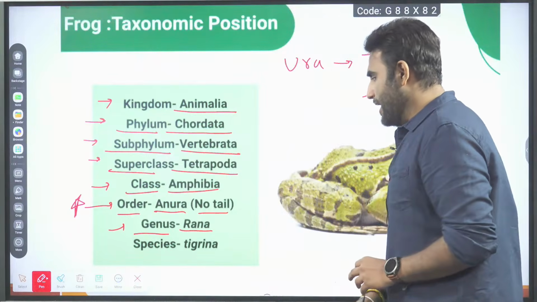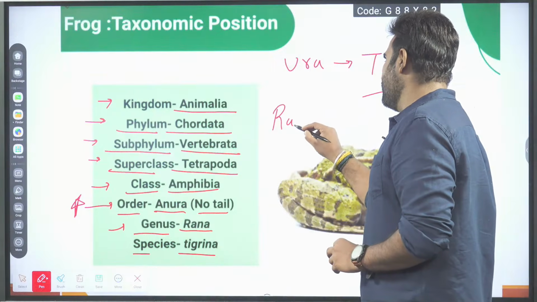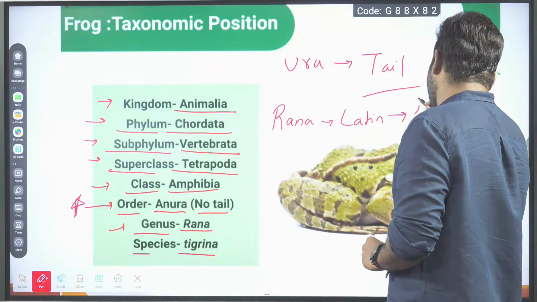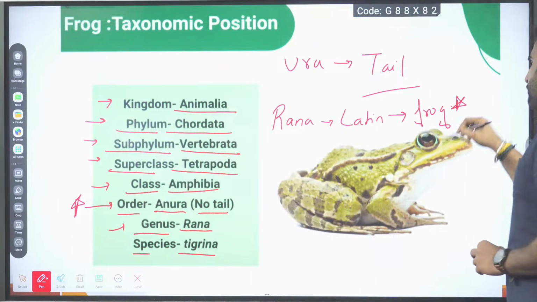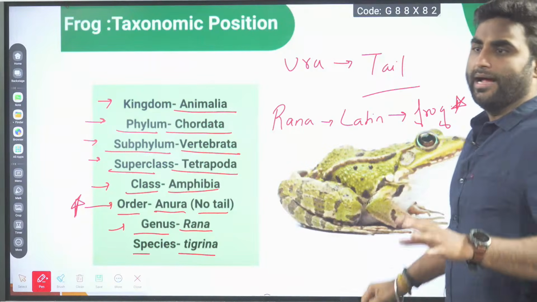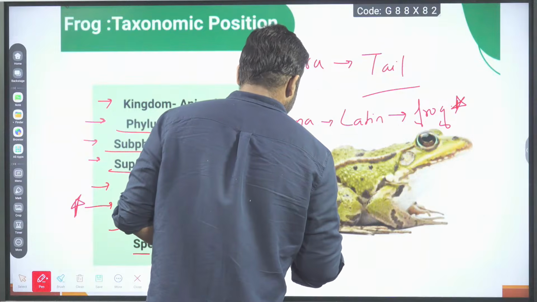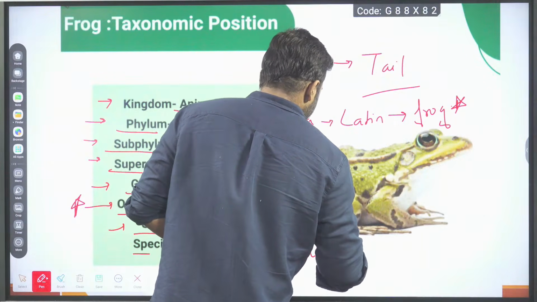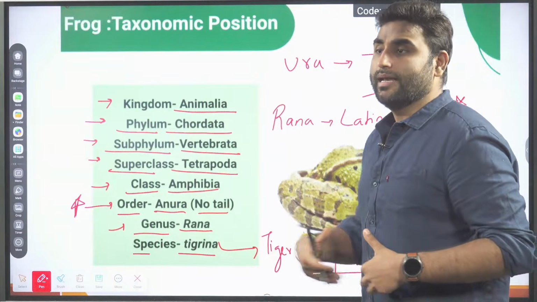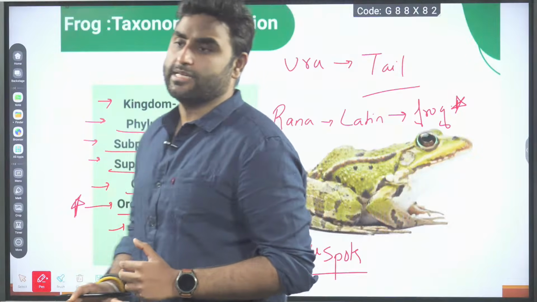Then there is genus Rana and species tigrina. What is the meaning of Rana? Rana comes from a Latin word which means frog. Rana is a Latin word for frog. And tigrina is due to tiger-like spots. Like a tiger has stripes on it, frogs have some irregular spots on their body. That's why we say tigrina here.